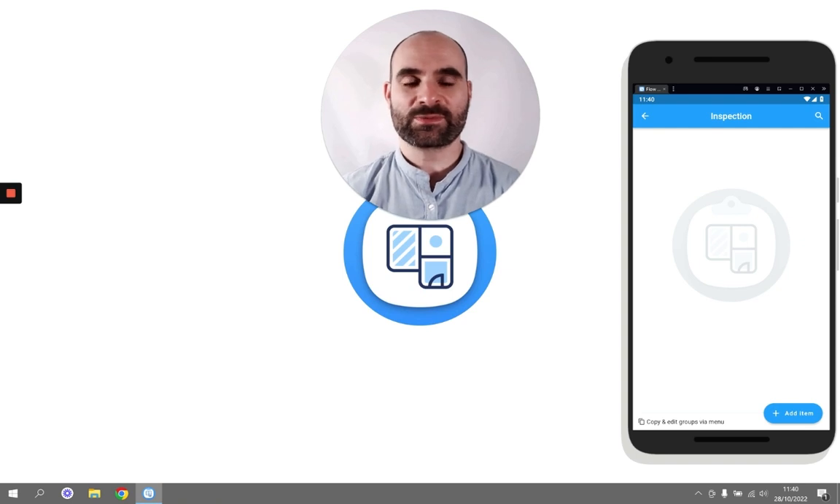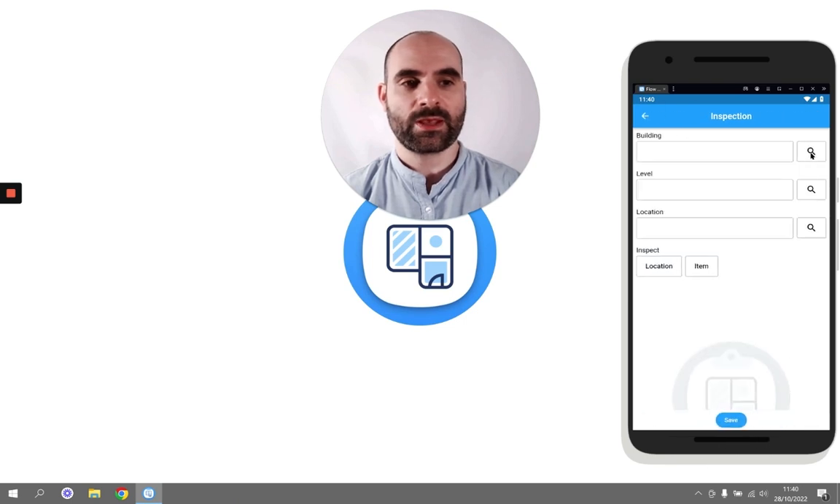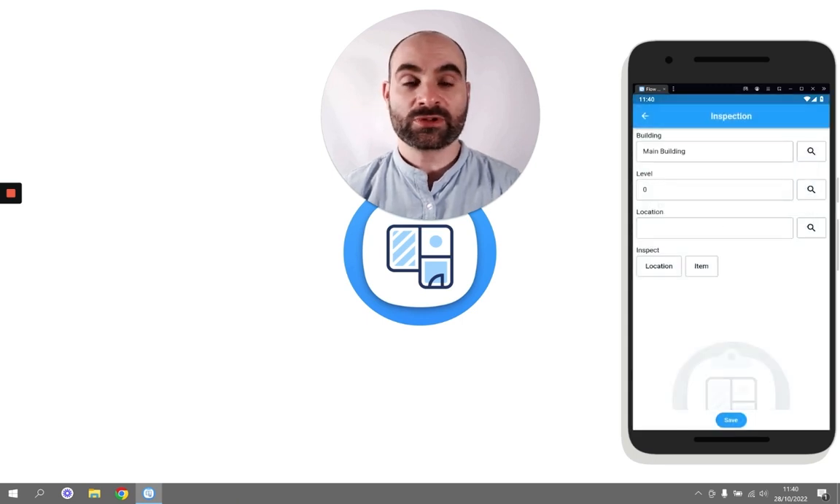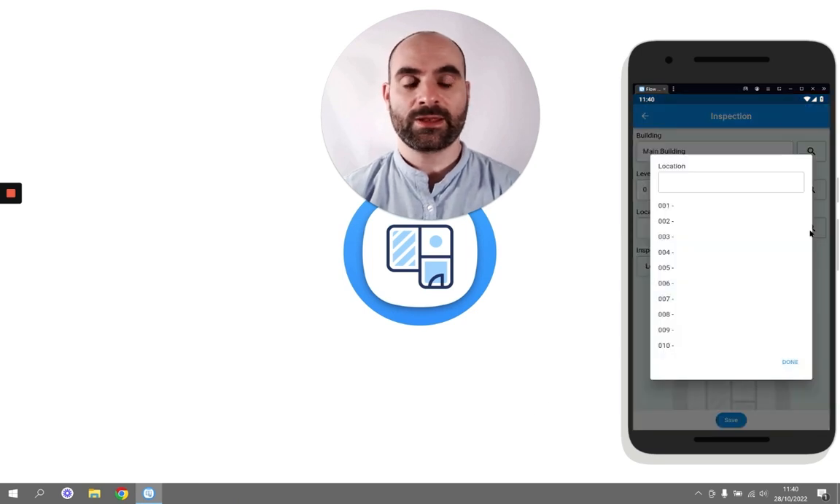So here we have an asbestos survey with no inspection items. I'm going to go ahead, I'm going to add one now. So for the building, I'll select main building. Let's say level 0. And then we come to the location, and this is what we want to add that location number for. So I'm going to use the helper on the right hand side to suggest some possible location numbers. Now, it makes sense to start at 001 since this is the first location we're inspecting.